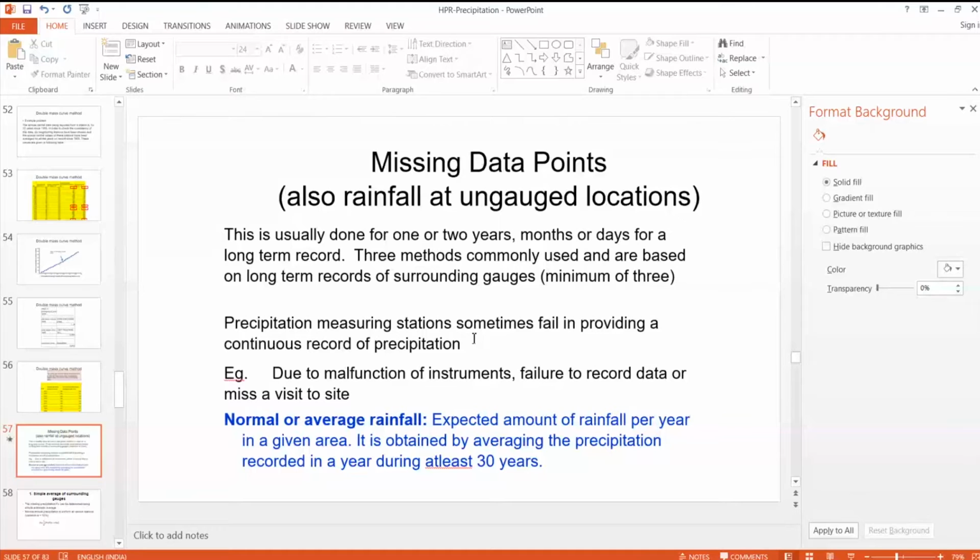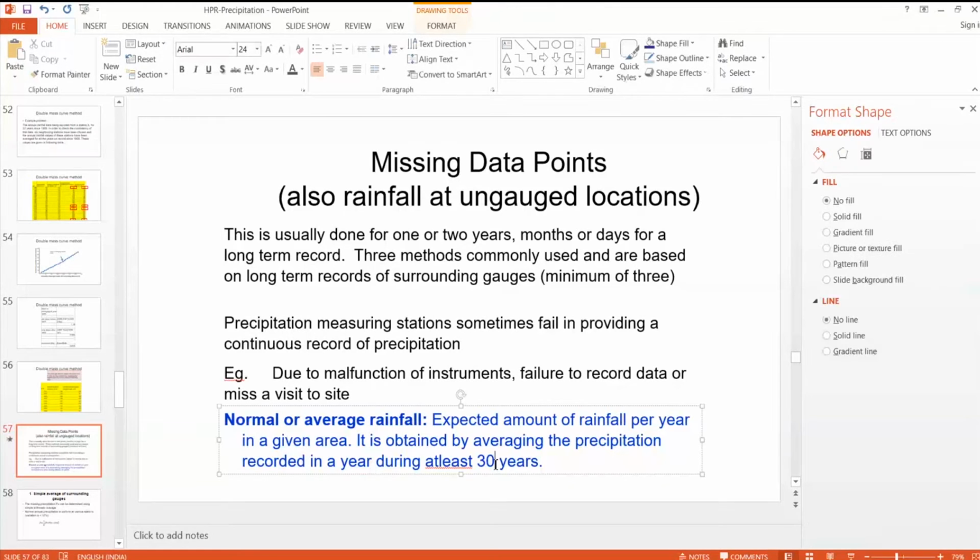To calculate this missing data, the important definition is normal or average rainfall. The normal or average rainfall is defined as expected amount of rainfall per year in a given area. It is obtained by averaging the precipitation recorded in a year during at least 30 years. So if at any station we have past 30 years data, when we average that, we will get the normal rainfall at the station. That means next year we can expect that average rainfall.